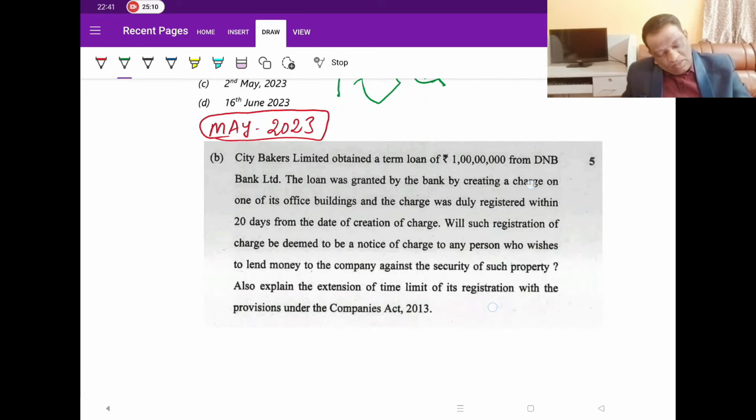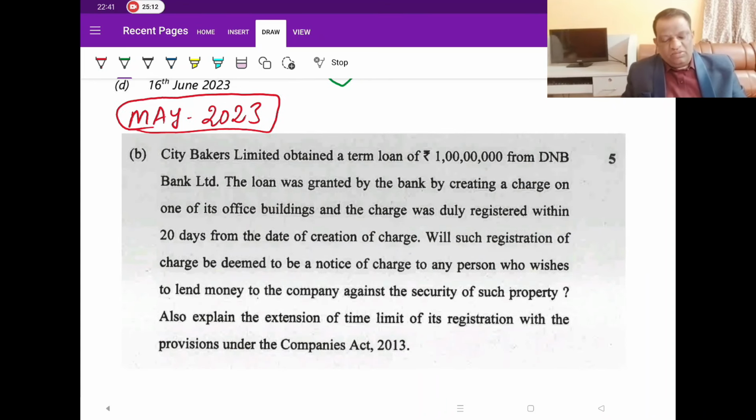Now, further look at it. May 2023 question. City Bakers Limited obtained a term loan of 1 crore from DNB Bank Limited. The loan was granted by the bank by creating a charge on one of its office buildings, and the charge was duly registered within 20 days of it. They have registered the charge from the date of creation. Now, will such registration of charge be deemed to be a notice of charge to any person who wishes to lend money to the company?